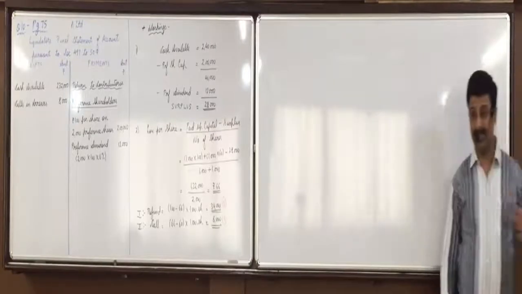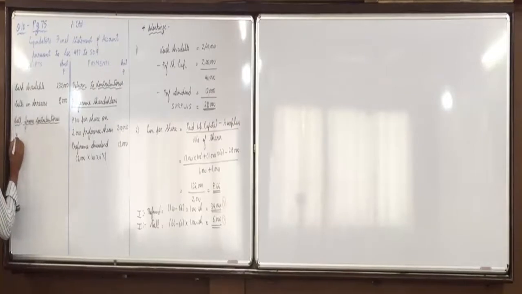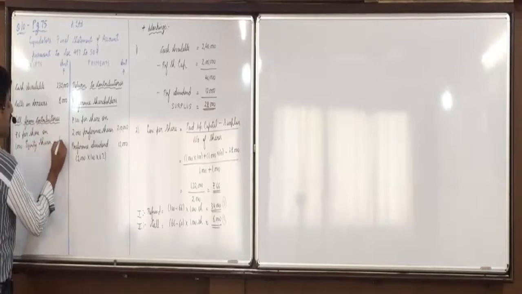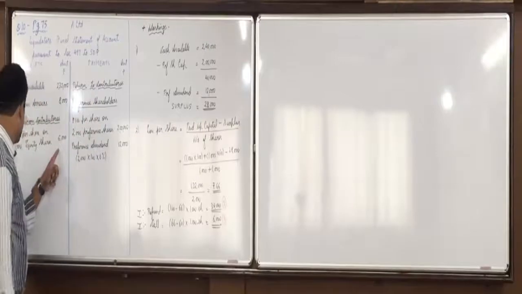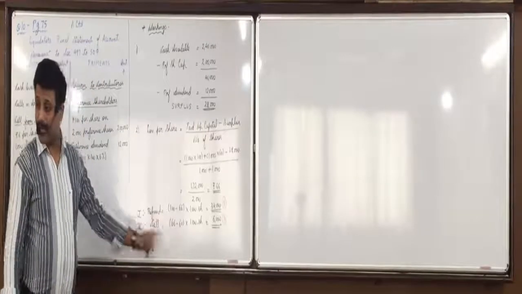Where will the call come? Receipt side. Call from contributories. Rupees, how much? 66 minus 60, so 6 rupees per share on 1000 equity shares. So we'll call 6,000. Now we already have 28,000 plus we will call 6,000. So we will have 34,000 that we can refund now.